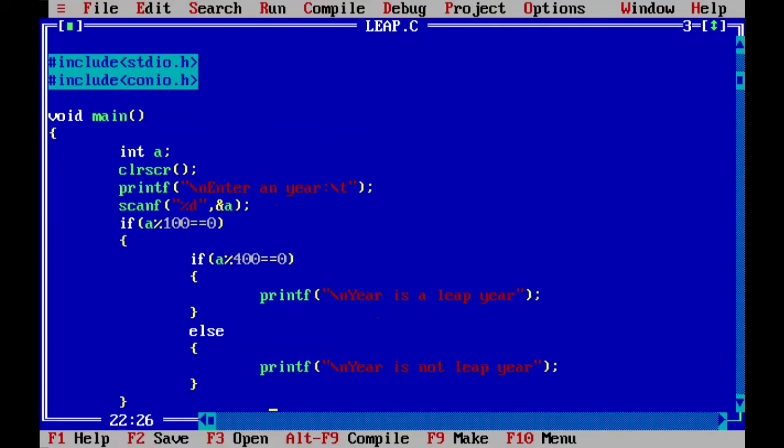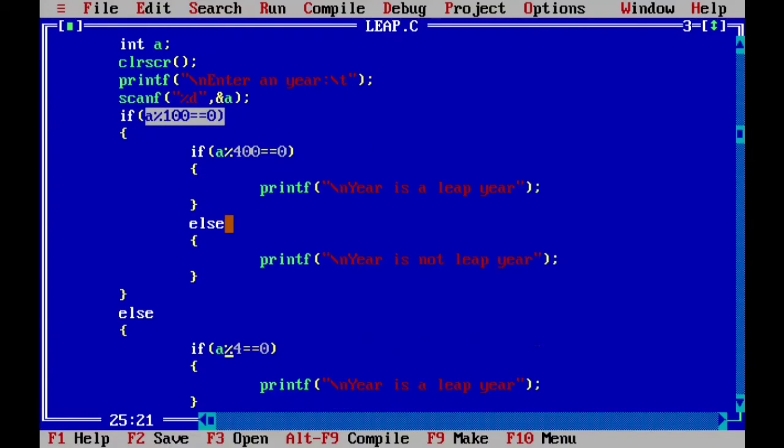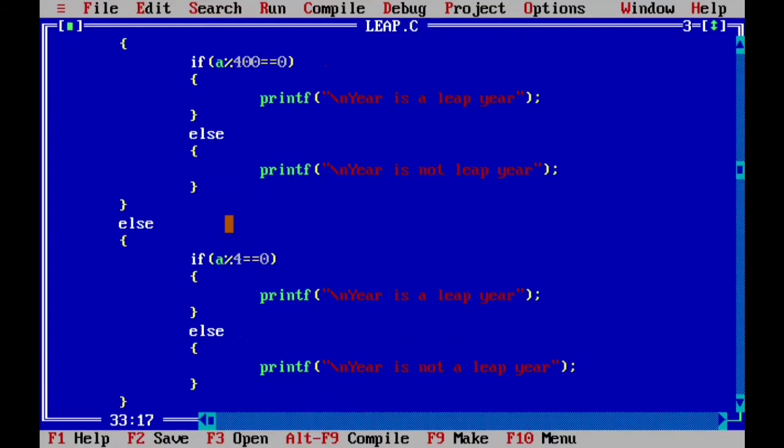Now suppose it is not a complete century year, it is something like 2015 or 2016 or 1996. If such a year has been entered, then in that case this condition will be false, and because this will be false, the else part will be executing. So it is not a complete century year, then we'll divide it by 4. So divisibility by 4 will be checked. If it is divisible by 4, then it is a leap year, else it is not a leap year, right?